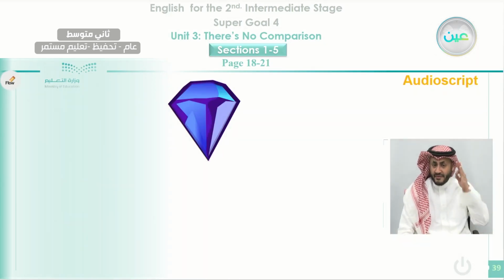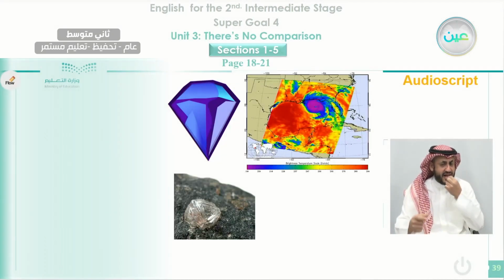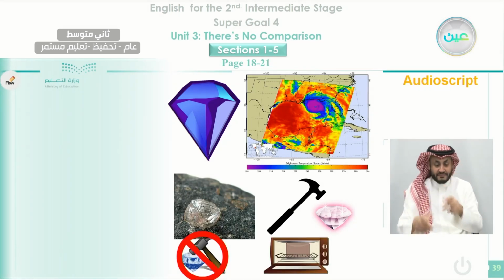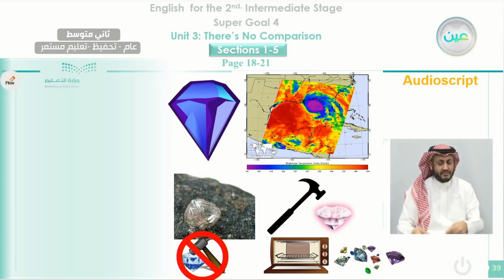You will find some facts about diamond: how it was taken from the deep in the ground, and how deep it is in the ground, and what happens if you hit a diamond with a hammer, and what happens if you put it in an oven, and how it disappears, to what extent of temperature it can disappear. All these pieces of information you will find when you listen to this text.